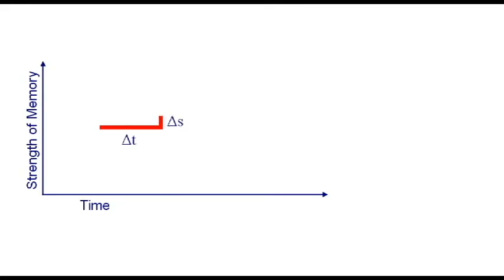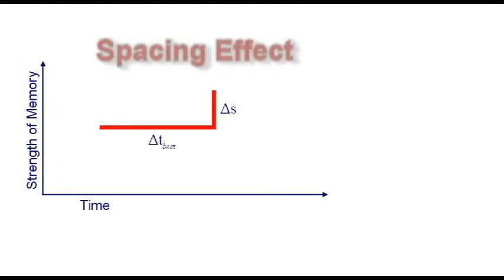Conversely, if the temporal spacing is too large, the benefits from the previous reinforcement are lost, and again, the second event produces little strengthening of memory. Between these two extremes, there is a temporal spacing which maximizes the amount of learning that occurs. At this point, memory is strengthened the most. This relationship between elapsed time and the strengthening of memory is known as the spacing effect.